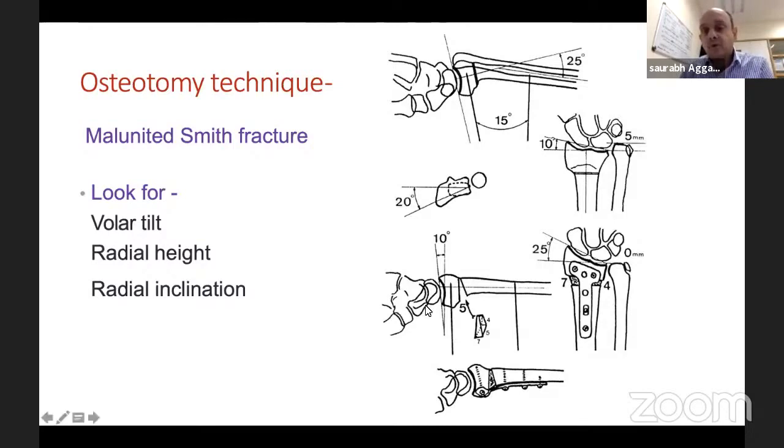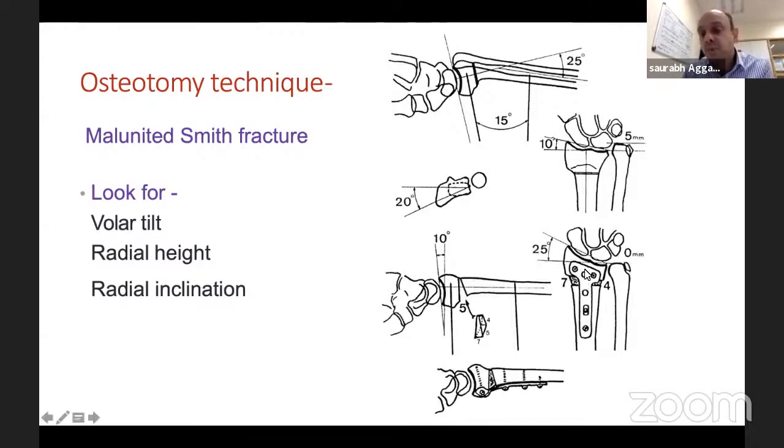So again, what they have done is, if you get your wire parallel now, you've corrected your volar tilt, and then with a laminar spreader, you can get it out to 25 degrees of your radial inclination. And then you can use your plate, do the distal screws. With the plate, you can jack it out, restore your length, and then fill your proximal holes. So this is one way of addressing your deformity in all the three planes.